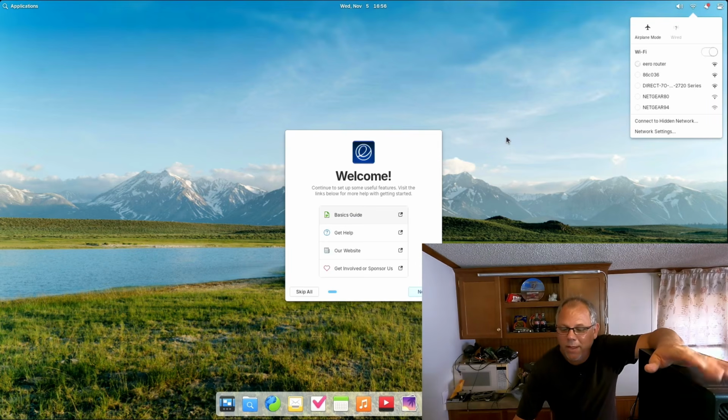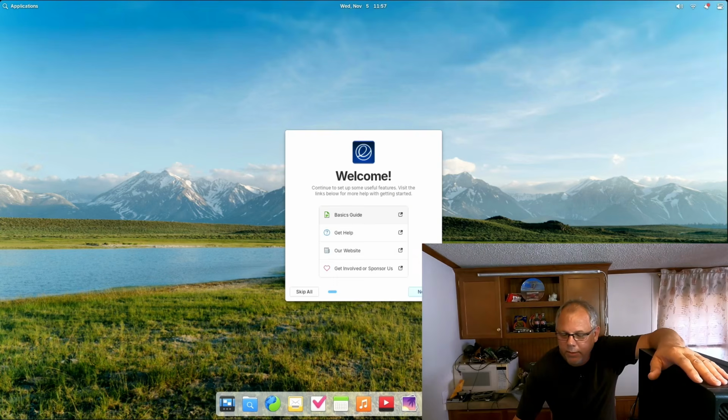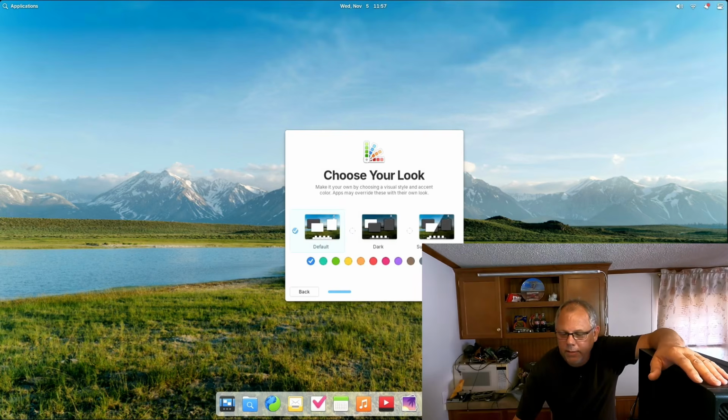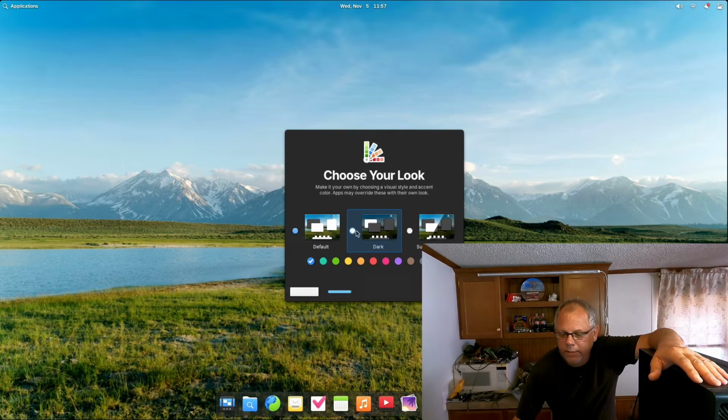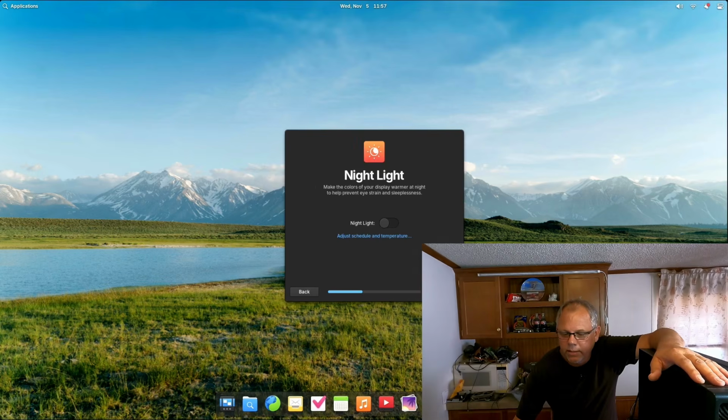Welcome. To set up some useful features, visit the links below. Basic guide, get help, our website. You go through here and it's going to teach you a little bit about it. Dark mode, obviously. We'll do that. It's easier to see on the screen. I'm going to move this over to, no, I can't move it over. It's got to stay there. So we can go to night light. You can turn night light on if you need to, if you got a lot of sunlight coming in through the window. Housekeeping, download files, old temporary files.